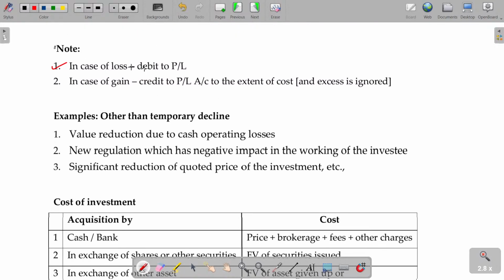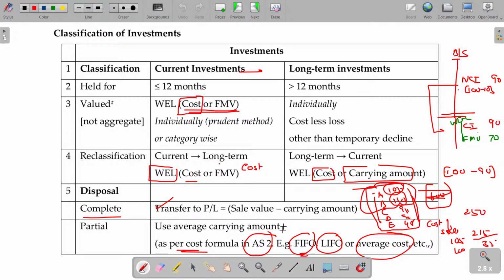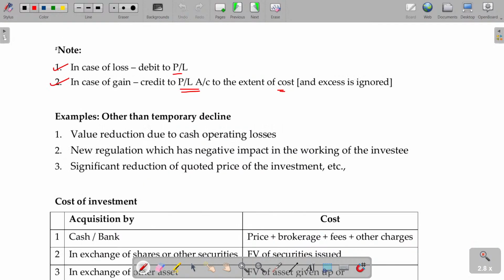Now, in case of loss, debit to P&L account. In case of gain, credit to profit and loss account to the extent of cost. Okay, to the extent of cost in case of gain. In the case of gain, to the extent of cost only credited. Balance will be ignored.